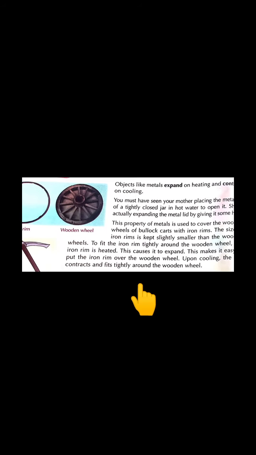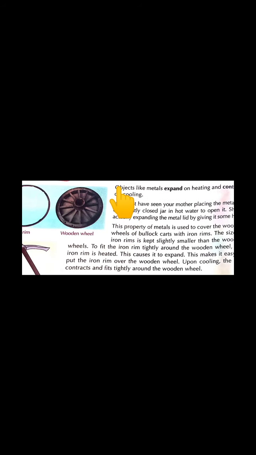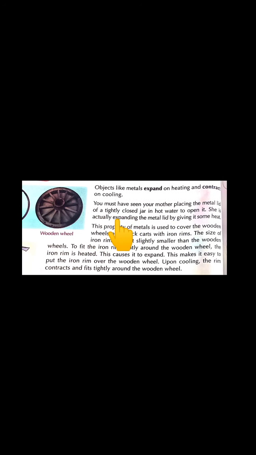Now let's read another kind of change. Objects like metal expand on heating and contract on cooling. You must have seen your mother placing the metal lid of a tightly closed jar in hot water to open it. She is actually expanding the metal lid by giving it some heat.